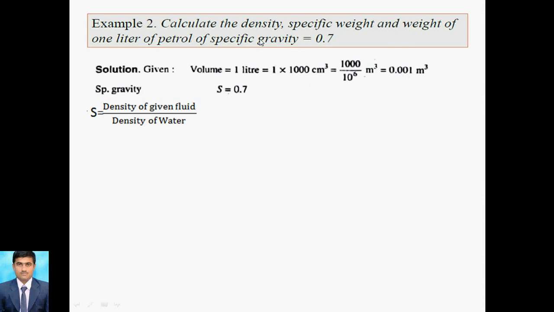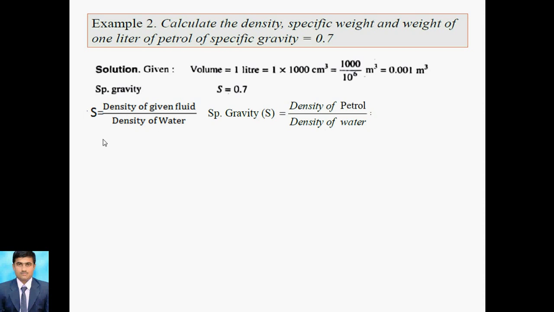Now we use the density formula. Density rho is equal to mass upon volume. But mass is unknown, only volume is known, so there is no use of the density formula. Here we can use the specific gravity formula, because whenever specific gravity is mentioned, directly you can write this formula. Specific gravity for petrol is given, so we replace the word fluid by petrol, and water we take as it is because it is the standard one.